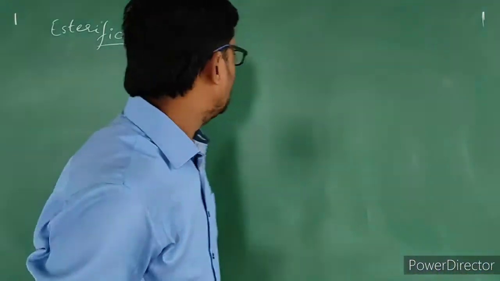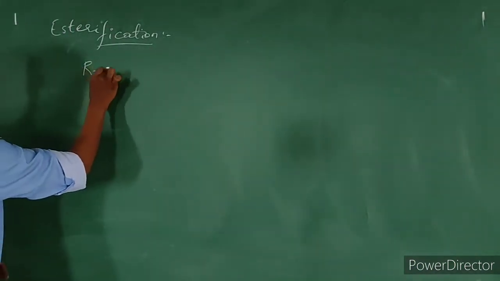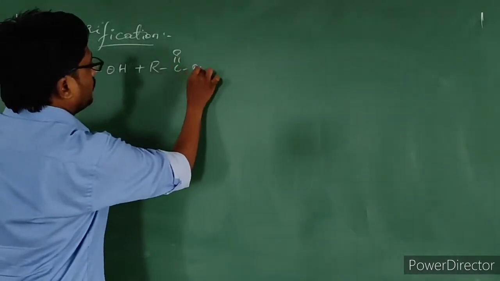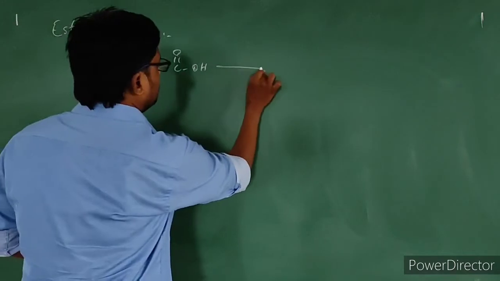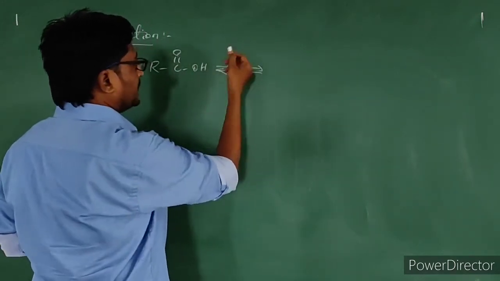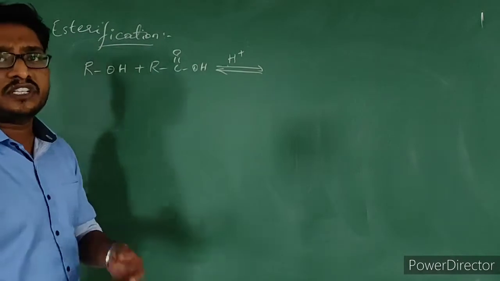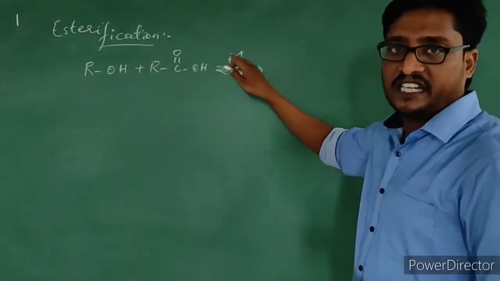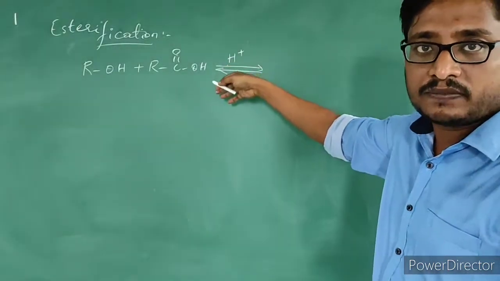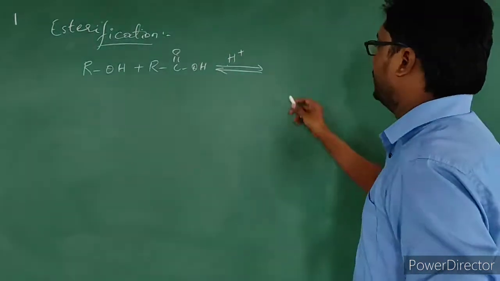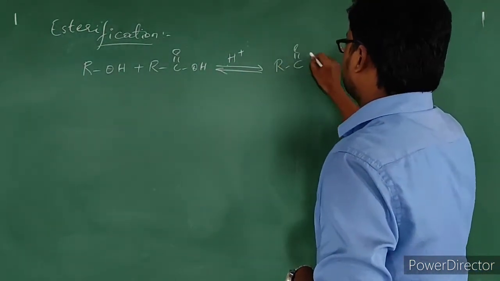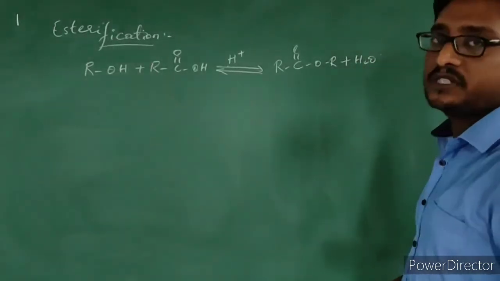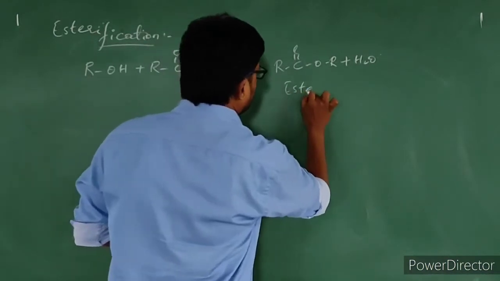Let us see the reaction. Let us consider an alcohol ROH. This reacts with acid RC double bond OH. This is the acid. This reaction takes place in presence of an acid, let us think concentrated sulfuric acid. So H plus indicates that this reaction is taking place in presence of concentrated sulfuric acid. That is the meaning. This leads to the formation of ester in this way. Ester gets produced and H2O will also get produced. So this is the ester which gets produced.